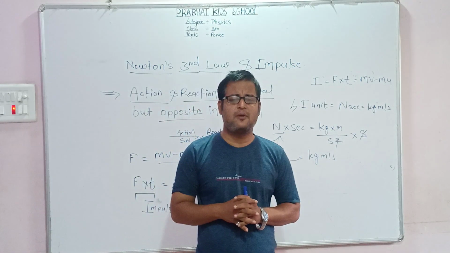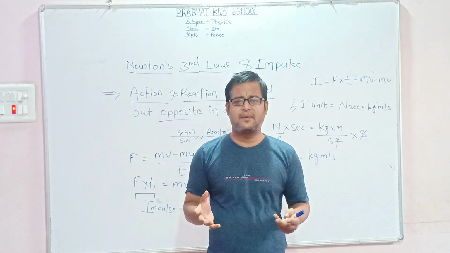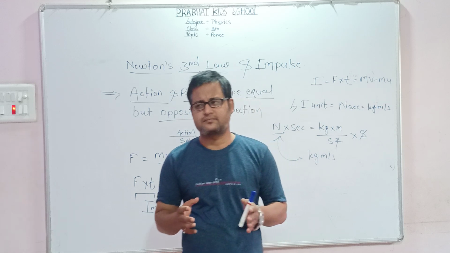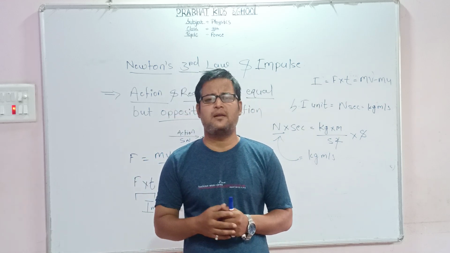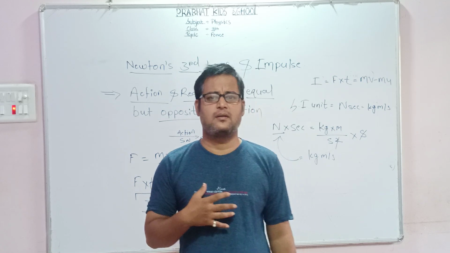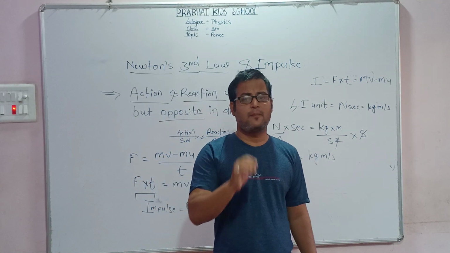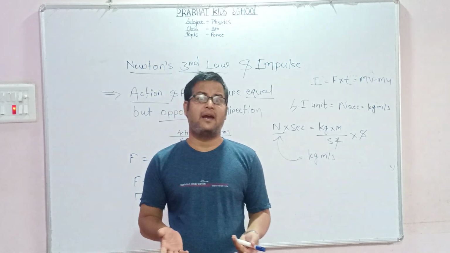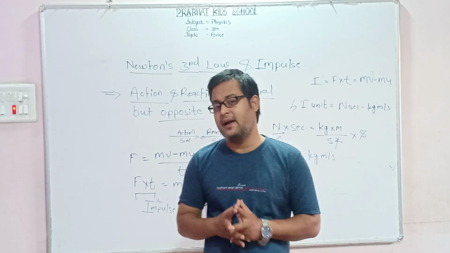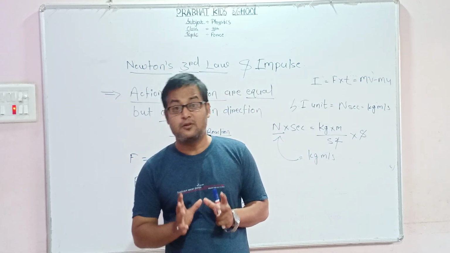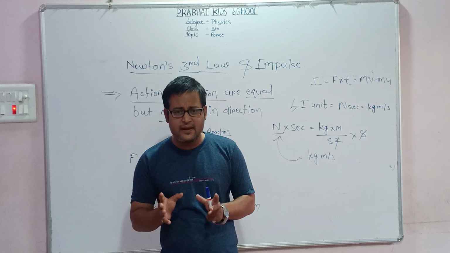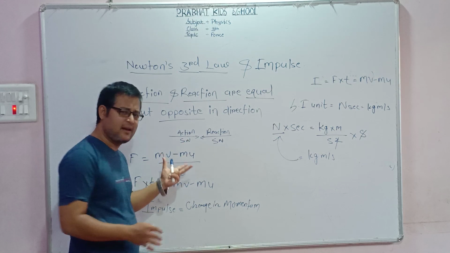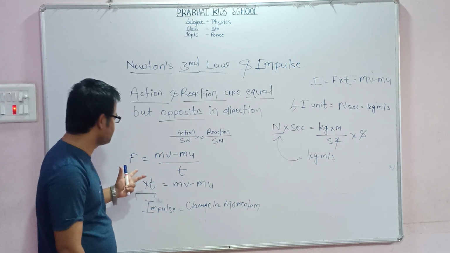Yesterday I gave one example of the safety belt in a car. In a safety belt, what happens in a car? When the driver applies the brake, what happens? We are pulled forward, but that safety belt stops us. Why? Action, reaction. The driver gives action and we have given the reaction. So that's why the action and reaction are the two forces which are always equal but opposite in direction. That you should remember first. You can read so many examples from your textbook also.